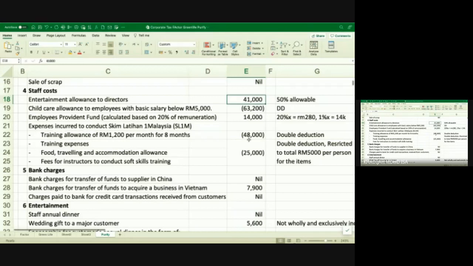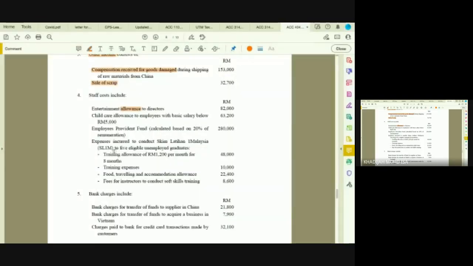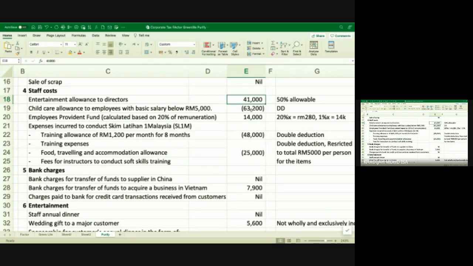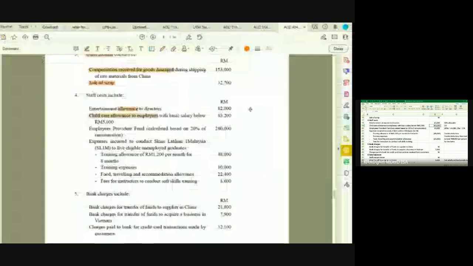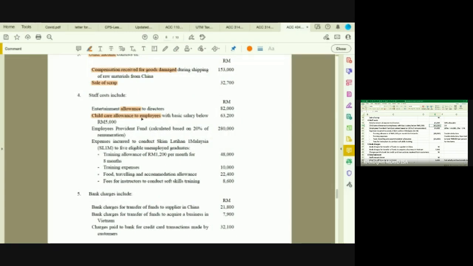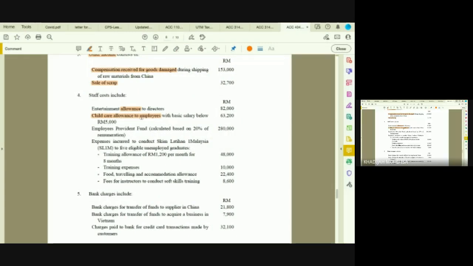And then you have childcare allowance to employees with basic salary below 5,000. Childcare allowance to employees, is it allowed? Yeah, you can claim double deduction. Why? It's under childcare allowance, right? Because you see under double deduction, you do have this childcare allowance, where you can actually claim double deduction.